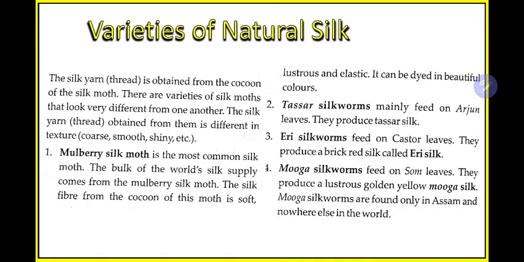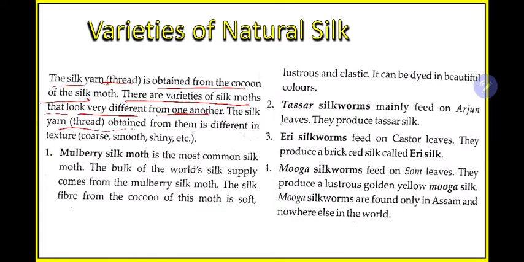So let us today learn some different varieties of natural silk. What are the different varieties of natural silk? The silk thread is obtained from the cocoon of the silk moth. Just now we learned that the silk fiber is obtained from the cocoon of the silkworm. There are varieties of silk moth that look very different from one another. In nature there are different types of these silk-yielding organisms, silk moths, which look different from each other. For example, similarly if you consider dogs, there are different types of dog. Similarly here also different types of silk moth are there, which will produce different types of silk.